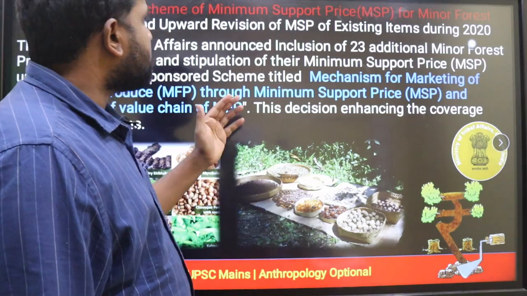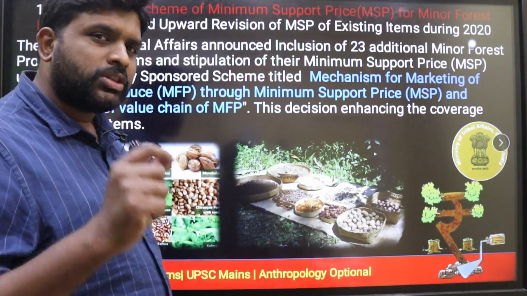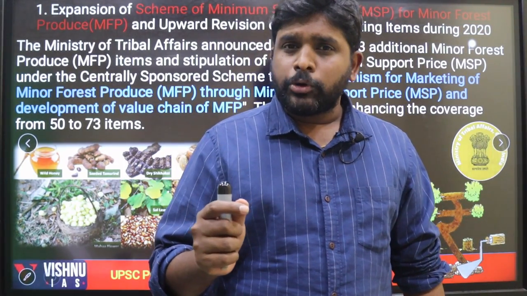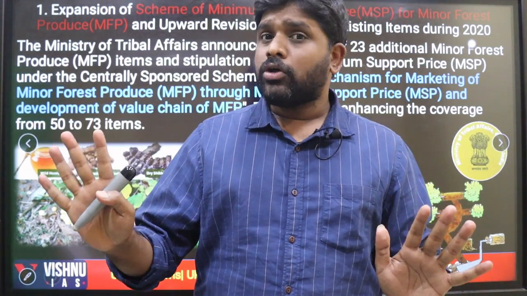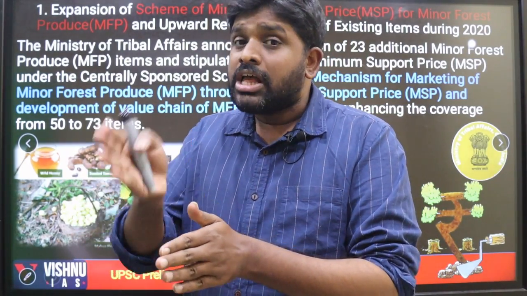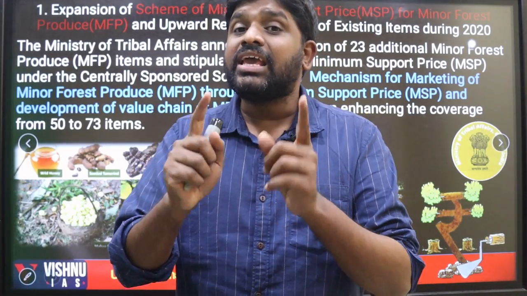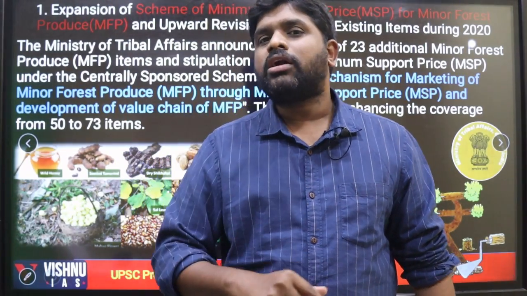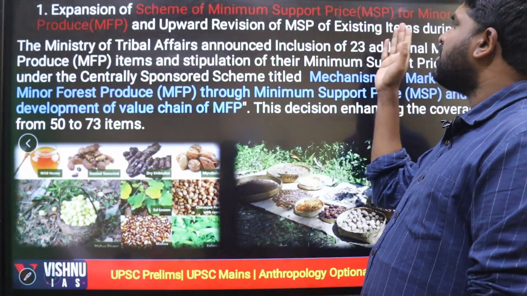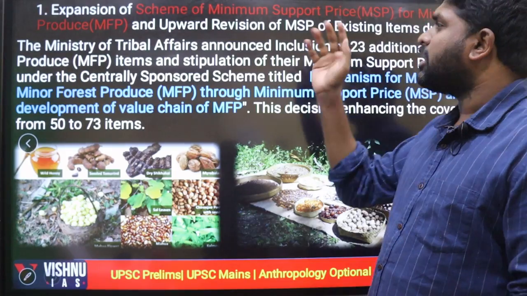And this is the minimum support price. You know that there is a minimum support price for food grains under the Ministry of Agriculture. The same minimum support price is now extended to minor forest produce. Earlier also there was a minimum support price for minor forest produce. Now the number of items added for minimum support price has been increased by 23. That is a part of the government scheme: expansion of the scheme of minimum support price for minor forest produce.